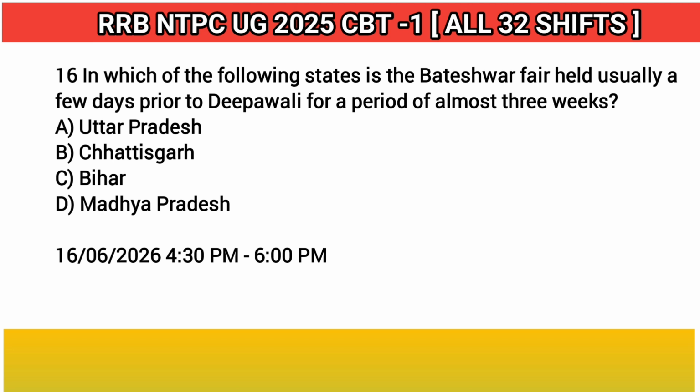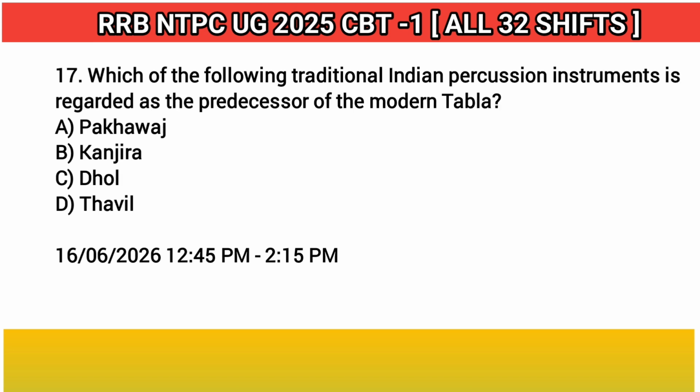16. In which of the following states is the Bachwar fair held usually a few days prior to Deepavali for a period of almost 3 weeks? Answer: A. Uttar Pradesh. 17. Which of the following traditional Indian percussion instruments is regarded as the predecessor of the modern tabla? Answer: A. Pakhawaj.